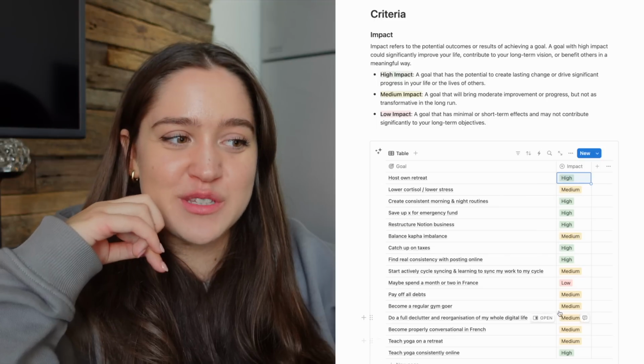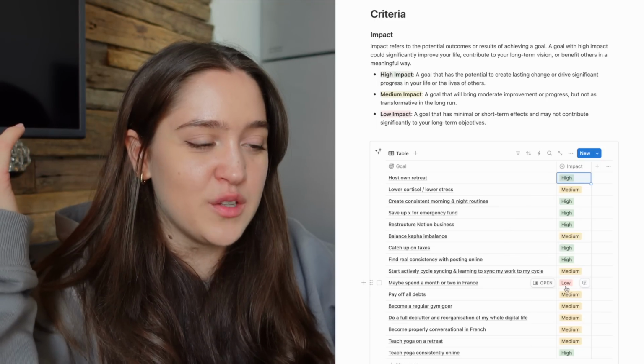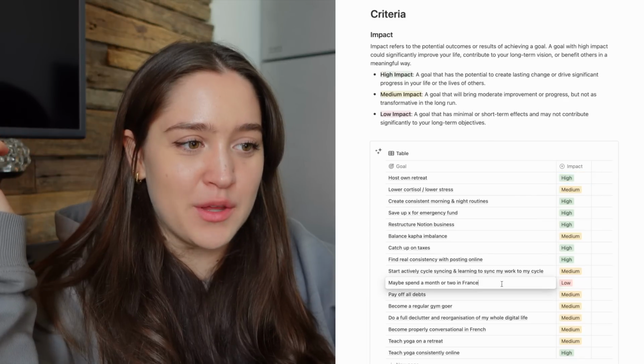Okay, so I really struggle with this one, to be honest, because I feel like most of mine are high and medium. I only have one low impact goal, which is spend a month or 2 in France. Obviously, that's important to me. I really want to do that, but it doesn't really make a big difference if I do that this year or if I do it next year. It's not a huge thing. It's just kind of like a fun goal.